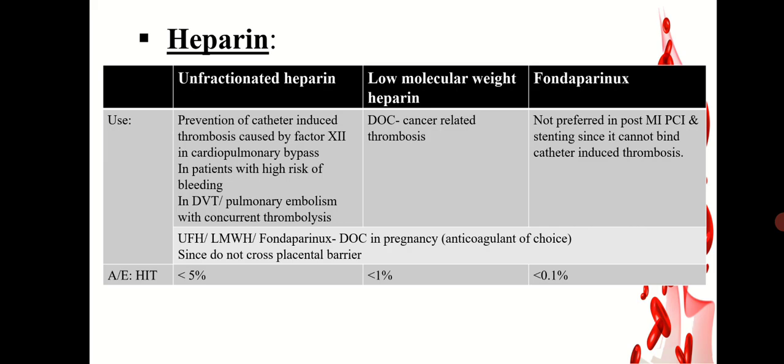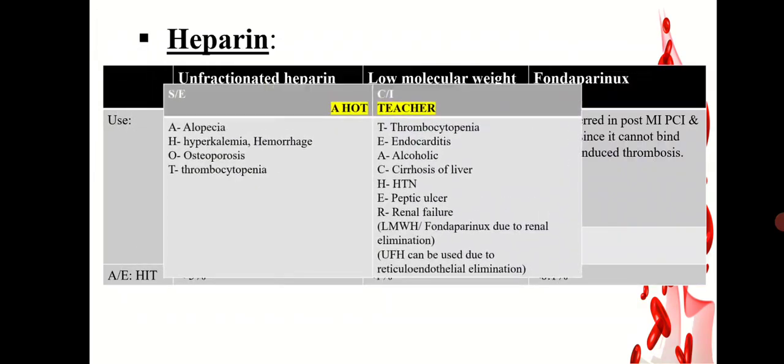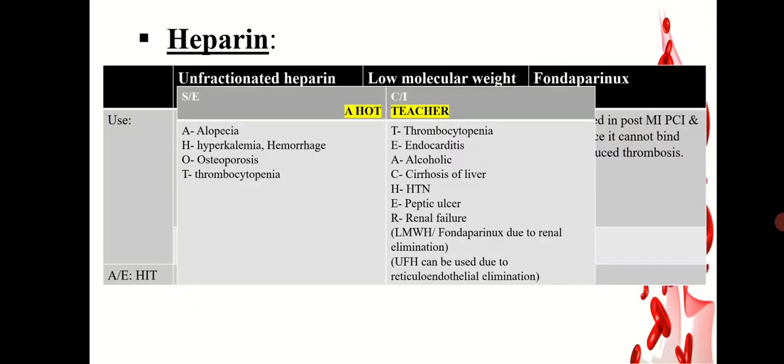Unfractionated heparin, low molecular weight heparin and Fondaparinux are anticoagulants of choice in pregnancy because they do not cross the placental barrier. The most common adverse effect seen with unfractionated heparin is heparin-induced thrombocytopenia, which is less commonly seen with Fondaparinux. Other side effects and contraindications can be memorized by using the mnemonic A Hot Teacher.